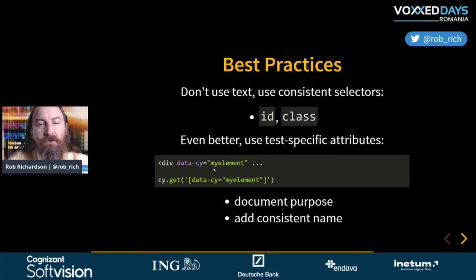Wouldn't it be cool if you could run your tests in production? Now, you probably don't want to get through the part where you're putting in a credit card number or making a purchase, but wouldn't it be great to be able to hit the homepage, go into the product catalog, put something in your shopping cart, get to the payment page, and validate that all of that works correctly, maybe once a day or once an hour? Wouldn't it be great if you knew if your site broke before your customers couldn't make purchases? Grab those hot paths and test them in production. And this data-cy element makes that possible. It also documents your purpose in the test. So you can say, yes, this has a particular test associated with it.